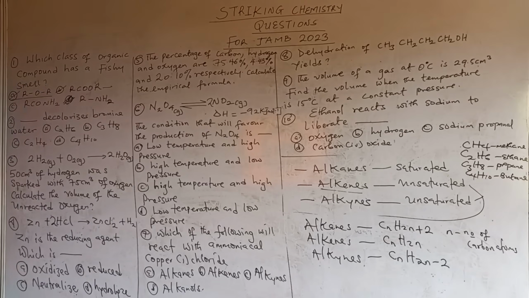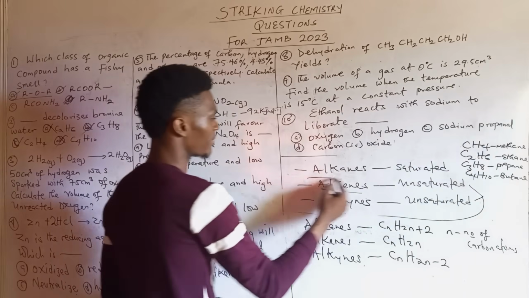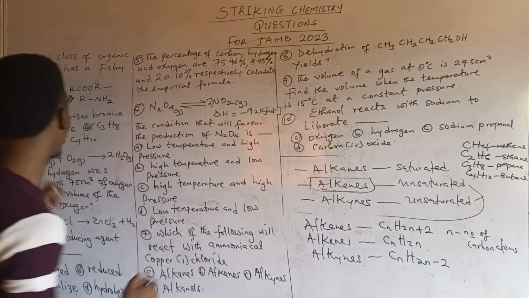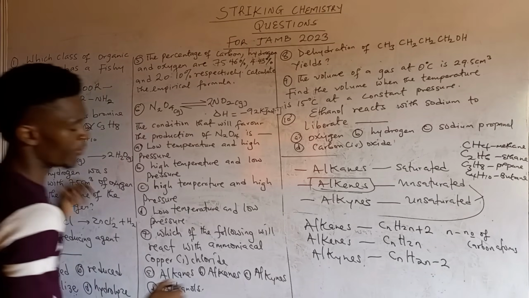And if you check, I think you have C2H6 there, a member of the alkanes. So this is wrong because alkanes would not decolorize bromine water, remember. Then do we have C3H8? Of course, yes. So that's wrong. Do we have C4H10? Of course, yes. So it means the correct answer is C, and C is a member of the alkenes. Now, the formula there in C is C2H4.